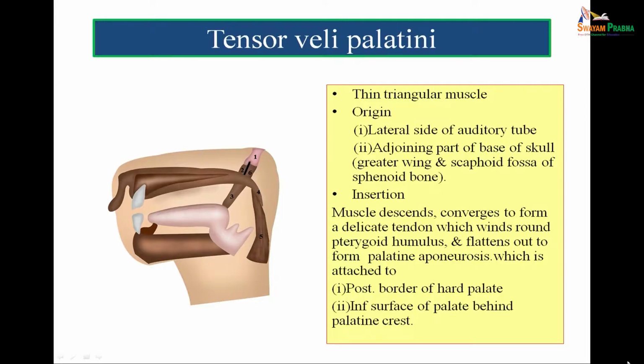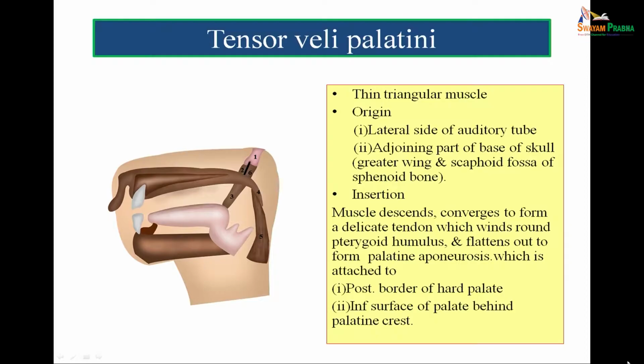So, one in the figure is the auditory tube, and below it anteriorly is lying the tensor veli palati muscle, which forms the palatine aponeurosis, and it is getting inserted to the posterior border of the hard palate mainly, and also the inferior surface of palate behind the palatine crest. Now, if you look at its origin and insertion, tensor veli palati, where it is arising from? It is arising from the lateral side of auditory tube.